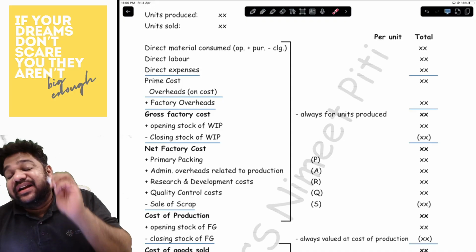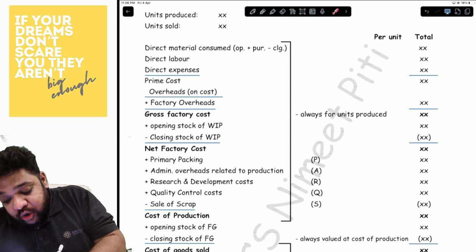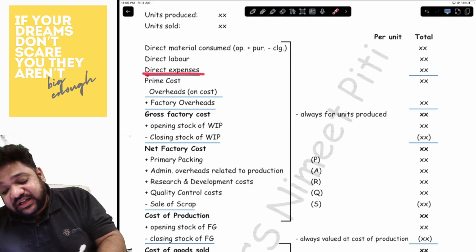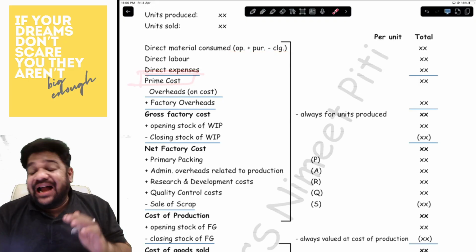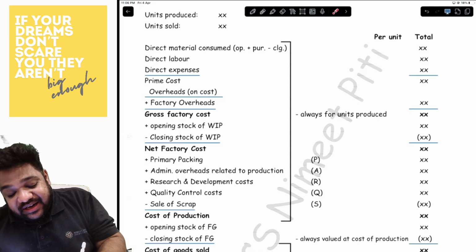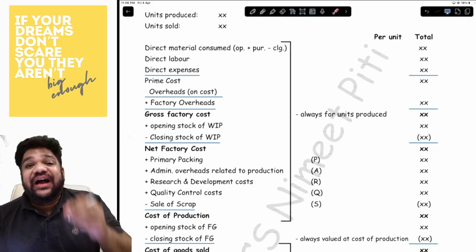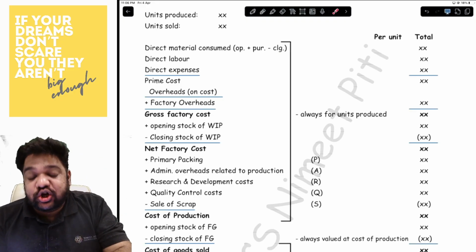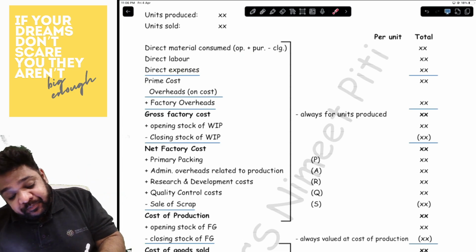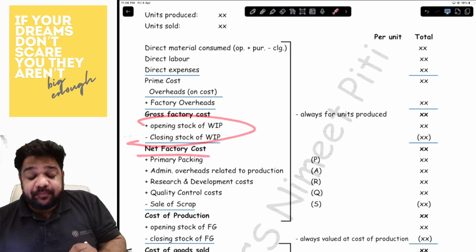Under direct material, it is direct material consumed. Opening plus purchase minus closing. This will give you prime cost. Add to it the overheads. First one to add is factory overheads to get gross factory cost. On that gross factory cost, adjust the opening and closing stock of WIP. You will get your net factory cost.